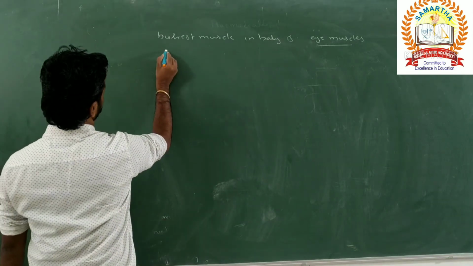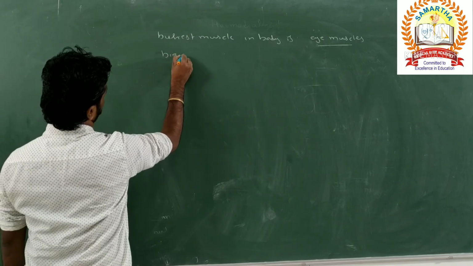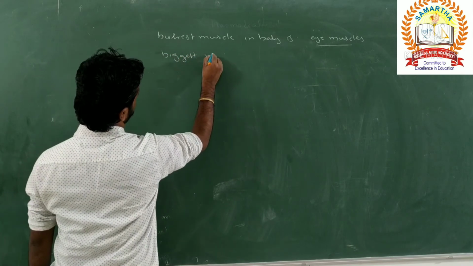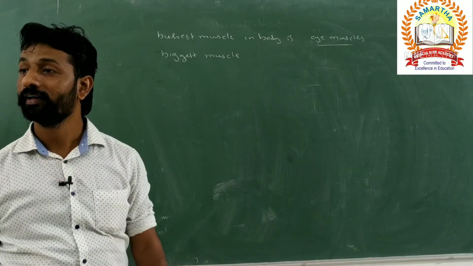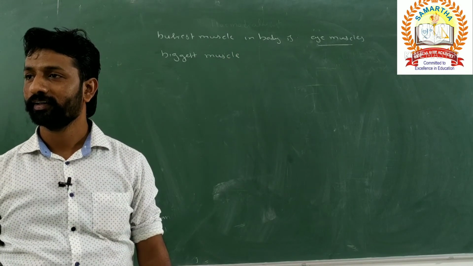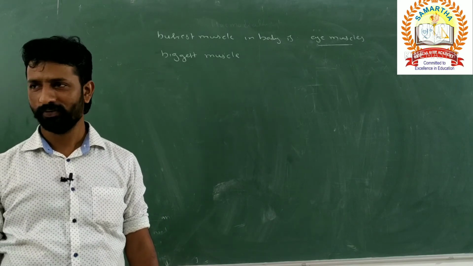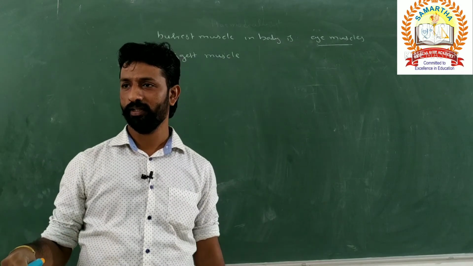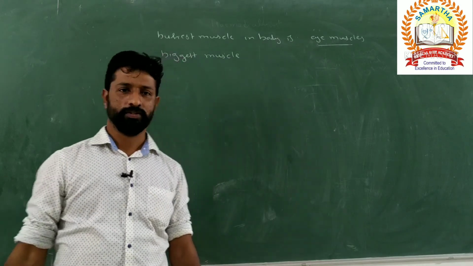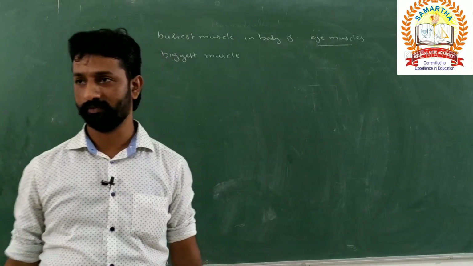Next, biggest muscle, yes? Lungs? No. There, intercostal muscles and the diaphragm will be there, but they will not be so much busier than the eye muscles.